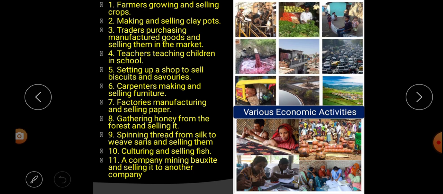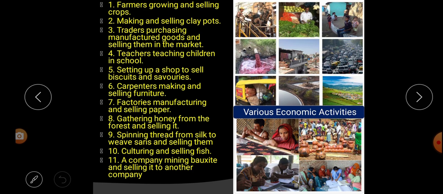Next, traders purchasing manufactured goods and selling them in the market. That means traders purchase goods and, after that, they sell those goods in the market. Fourth, teachers teaching children in school. The teachers teach children in the school. Next, setting up a shop to sell biscuits and savories. That means some people set up a shop and sell biscuits and other such things.